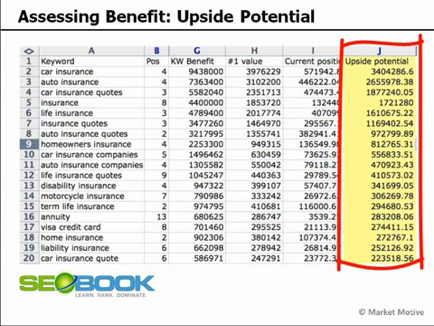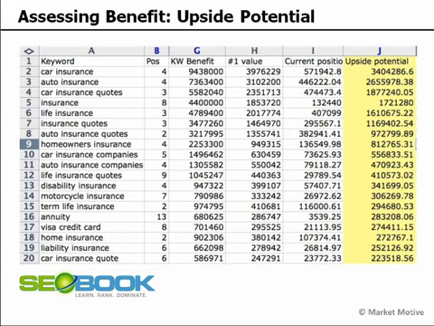So I would go through and organize a spreadsheet by upside potential, and this would give us a pretty definitive list on where our keyword priorities should be with an existing site with existing rankings. Now, obviously, this is a little bit different if you're starting with a site from scratch, but most big clients are going to have existing rankings, and this is how you can check those and prioritize where the effort should be placed.